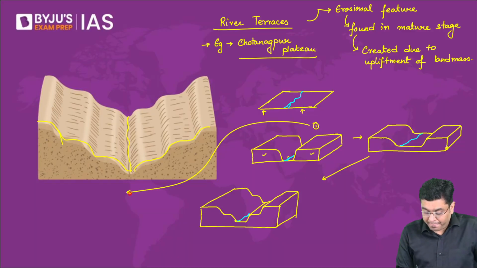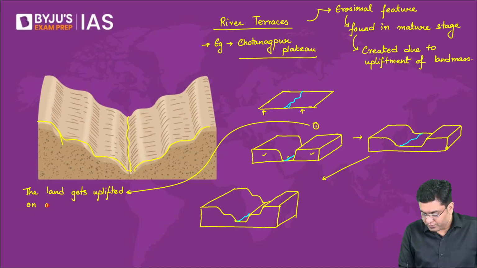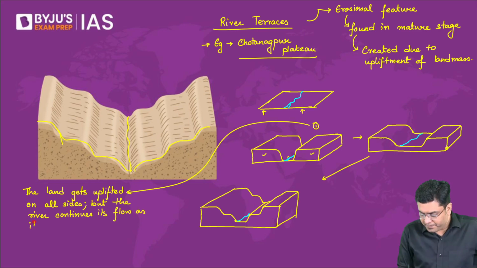So that is, the land gets uplifted on all sides, but the river continues its flow as it is able to erode any kind of upliftment on the riverbed.